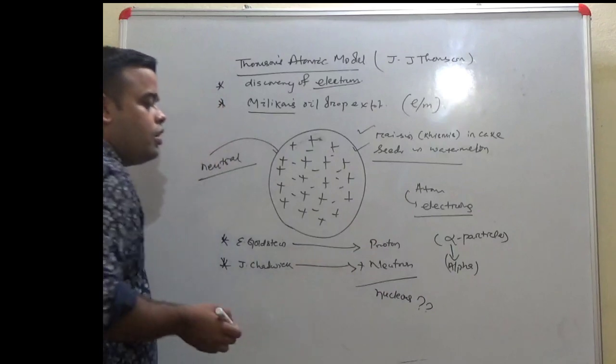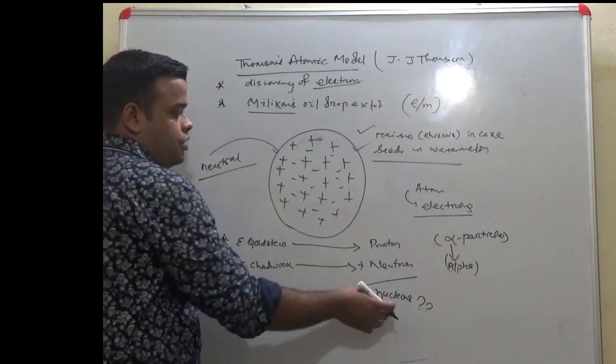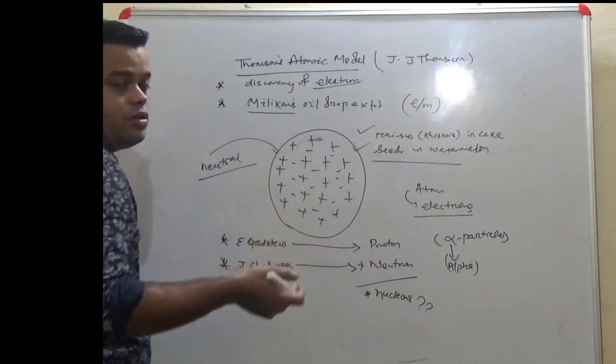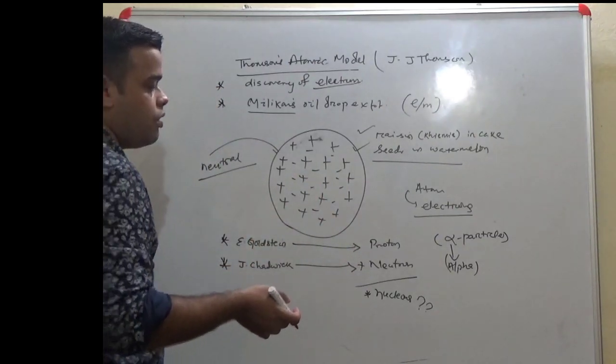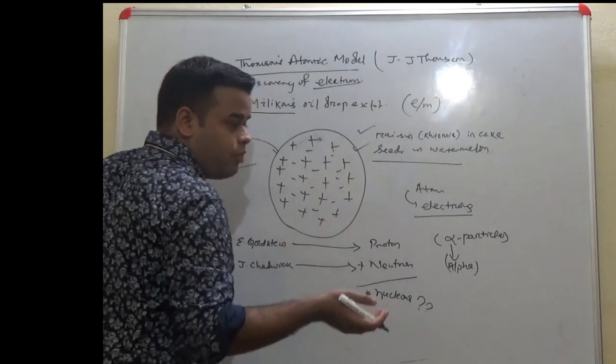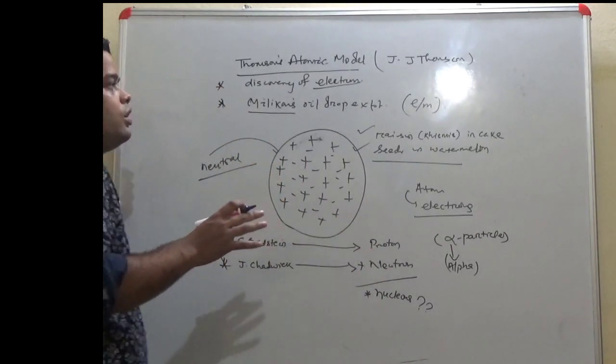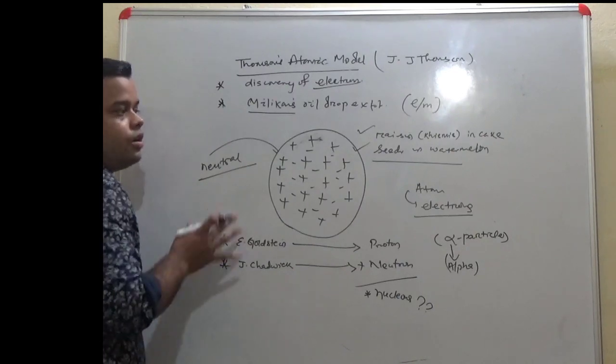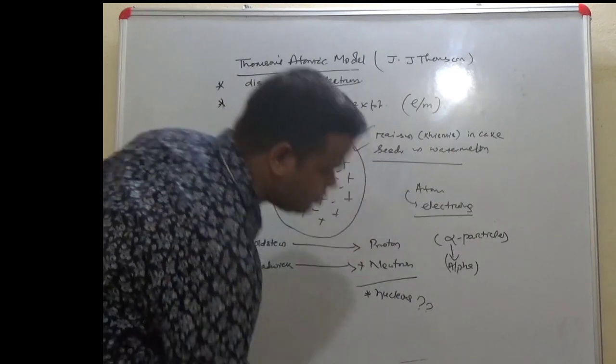Why? We will come across this topic. This question must be raised: what about electrons? Why are electrons not included in the term nucleons? Now we will come to the second atomic model, that is, the Rutherford atomic model.